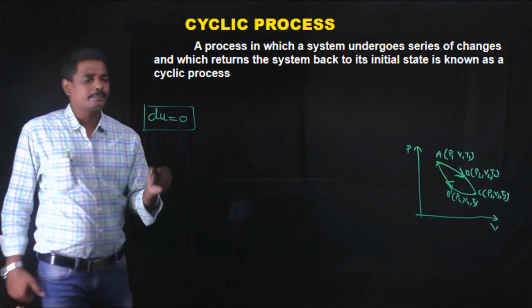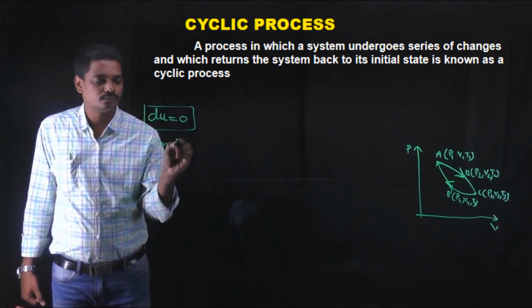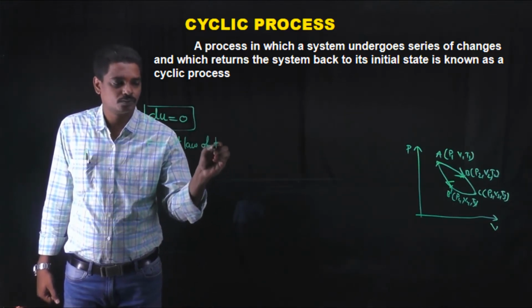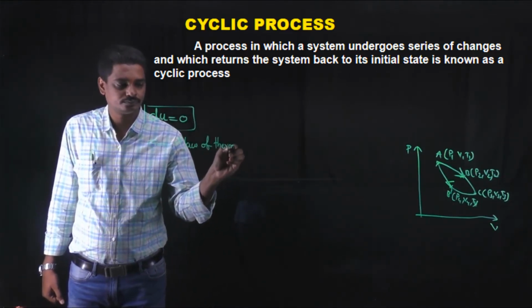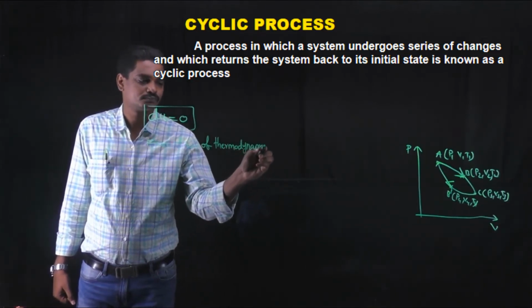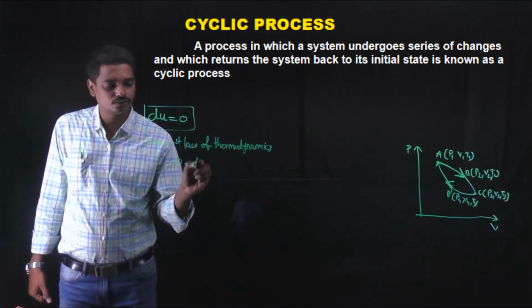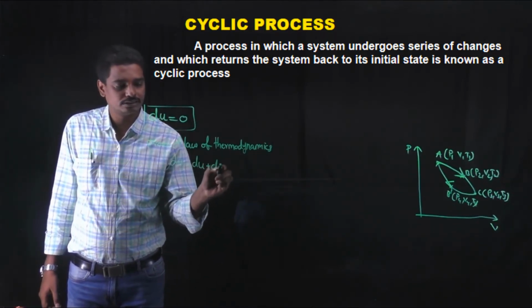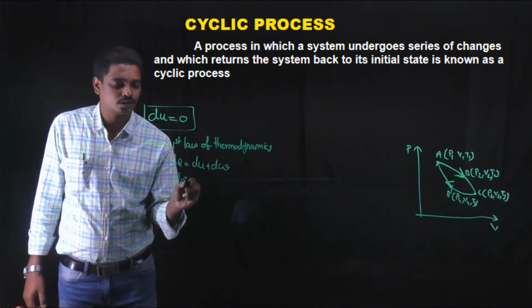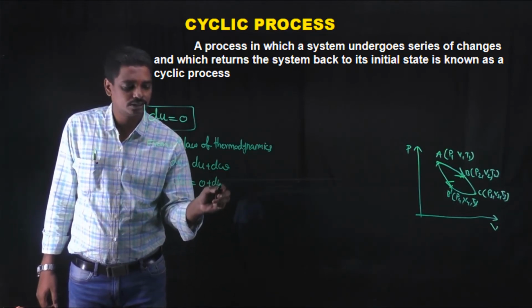Then what happens, from the first law of thermodynamics? We know that dq is equal to du plus dw. Here dq is the amount of heat supplied, du is 0, plus dW.